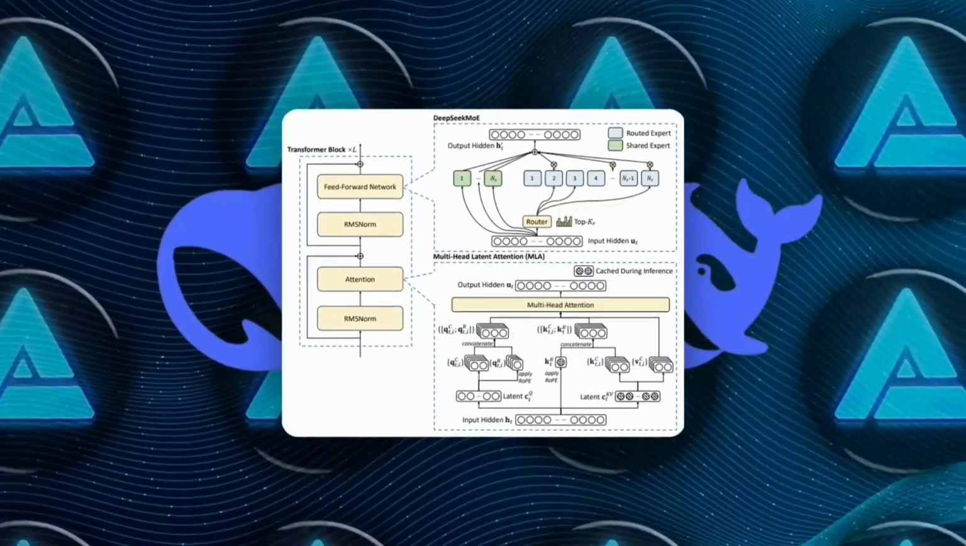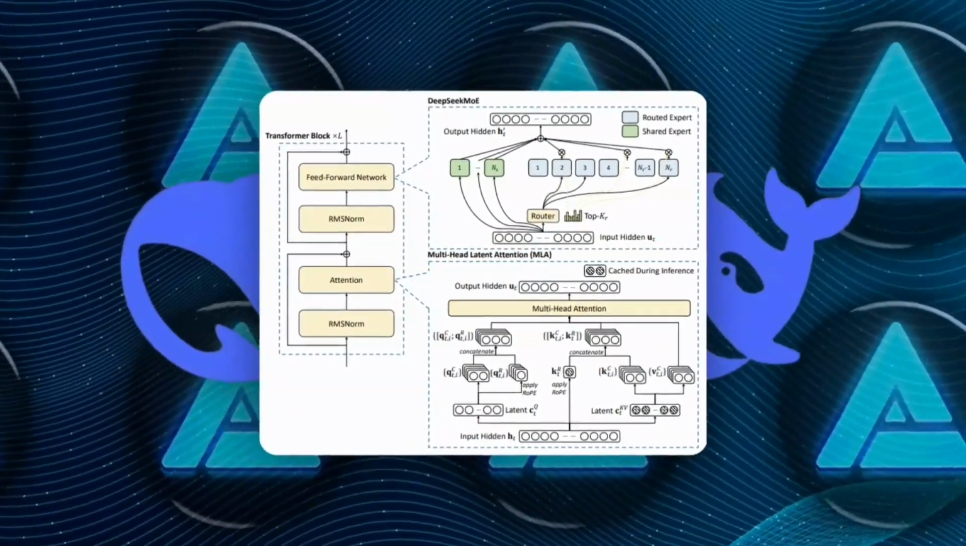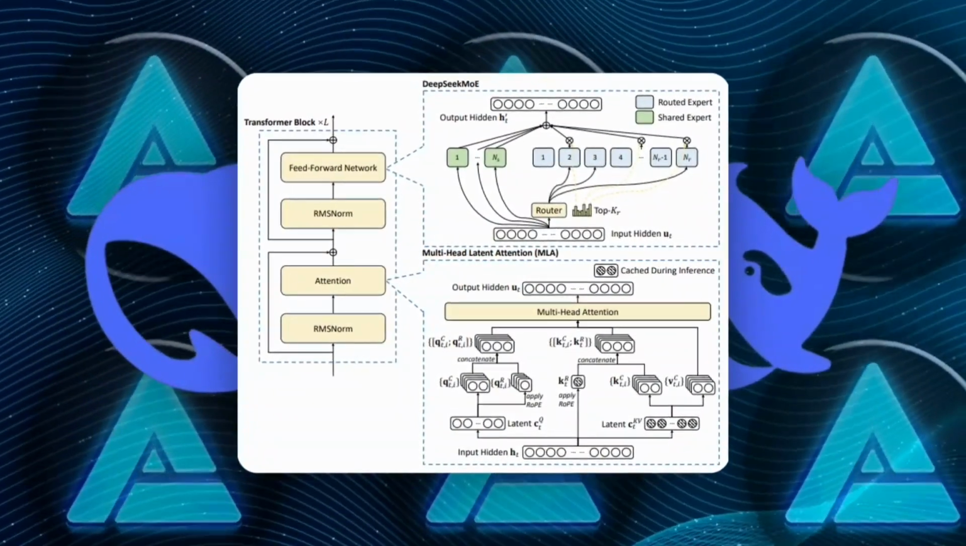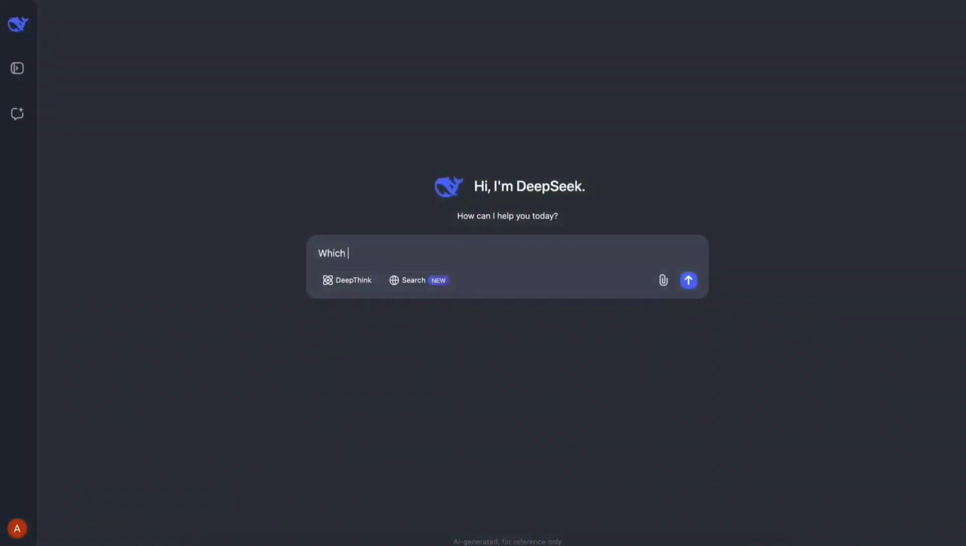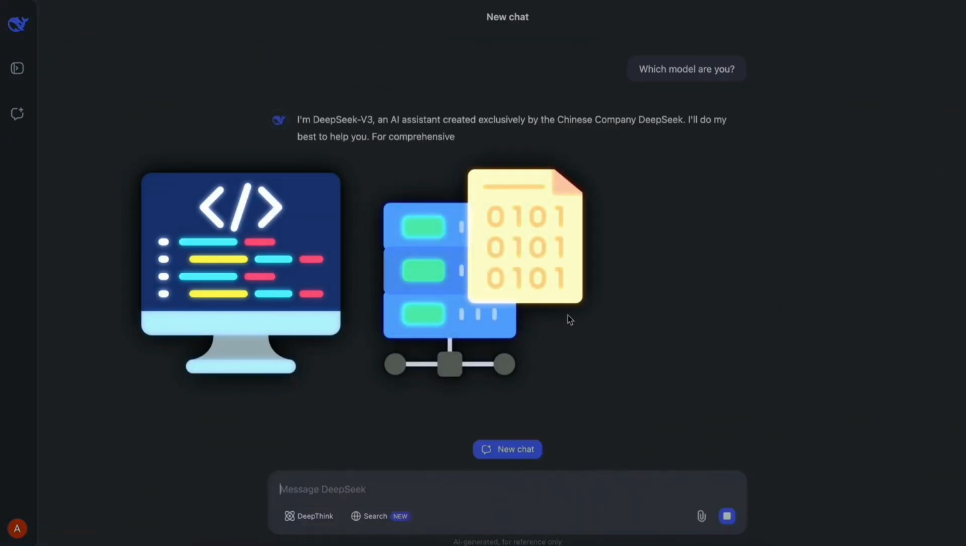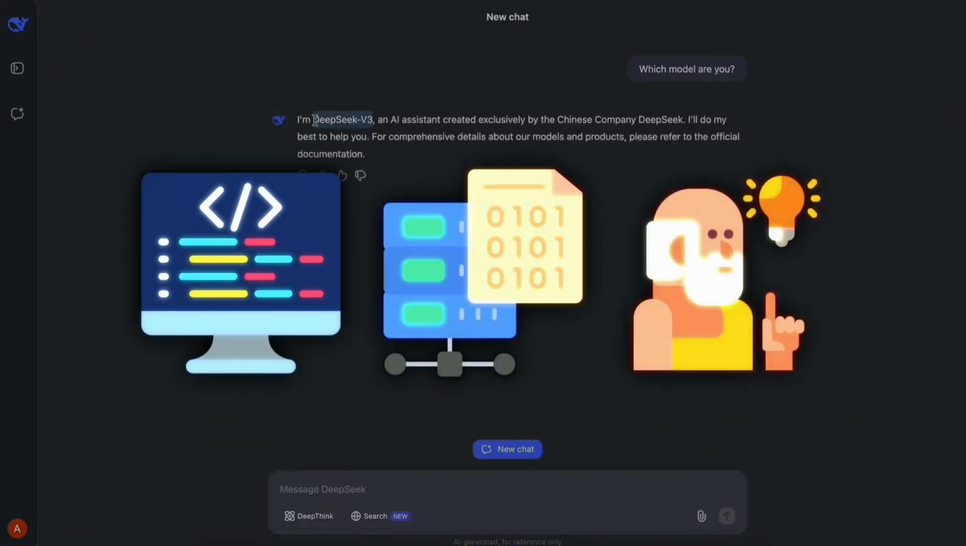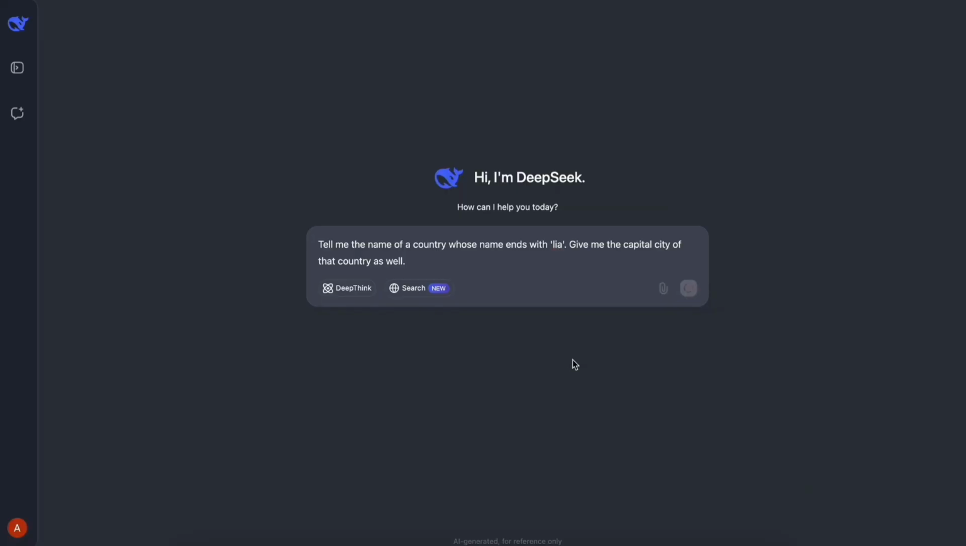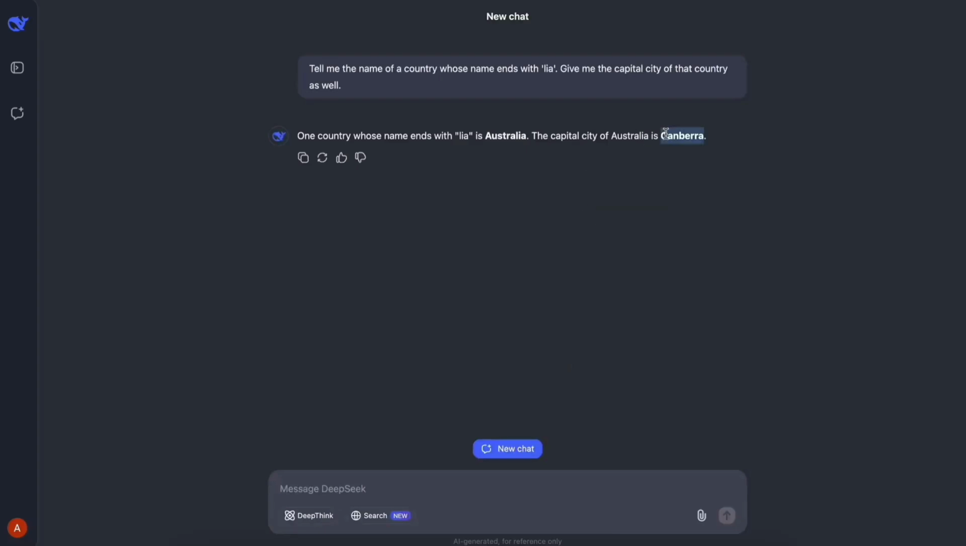MLA then keeps the model concentrated on the most pertinent parts of the data, preventing the system from getting lost in irrelevant details. This framework is part of why DeepSeek v3 can jump between tasks as varied as debugging a code snippet, analyzing a data set, or engaging in a nuanced dialogue about philosophy, all while maintaining consistently robust performance.